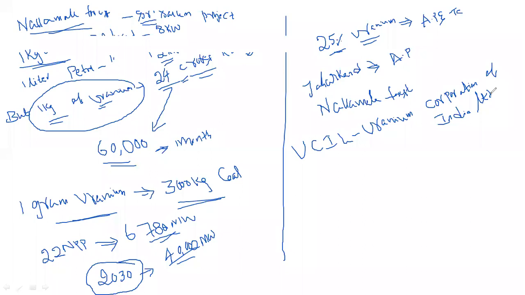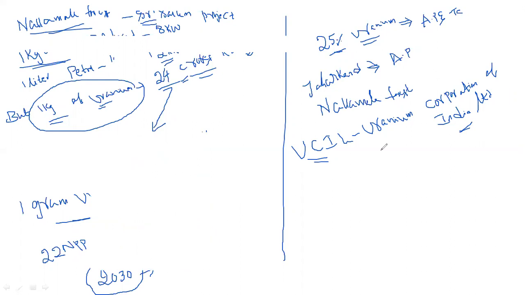The main function of UCIL, the Uranium Corporation of India Limited, is to identify and search wherever uranium is available throughout India. They started in the Nallamala forest between 2008 and 2012. They drilled 400 borewells in the Nallamala forest and sent the sand particles to the laboratory.